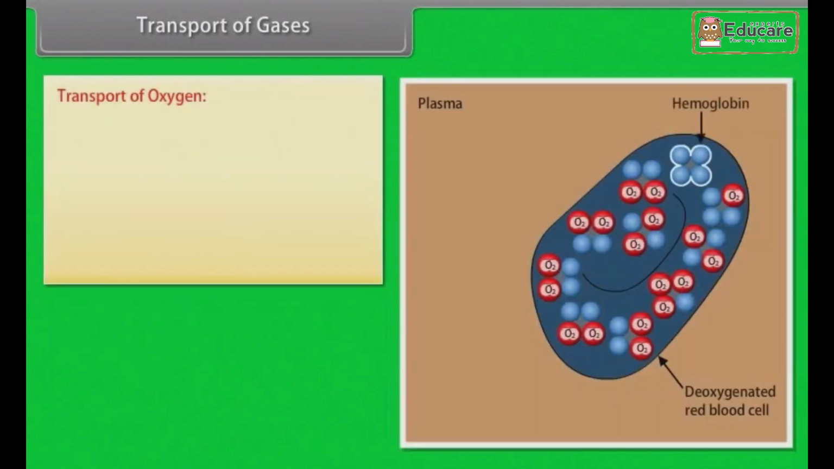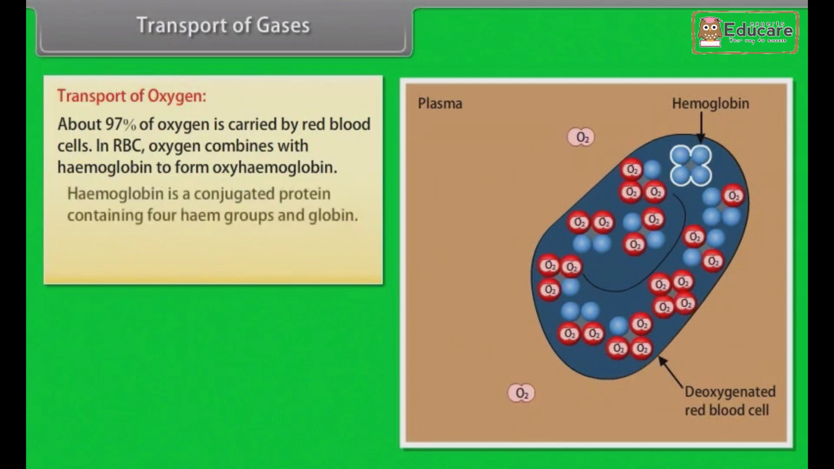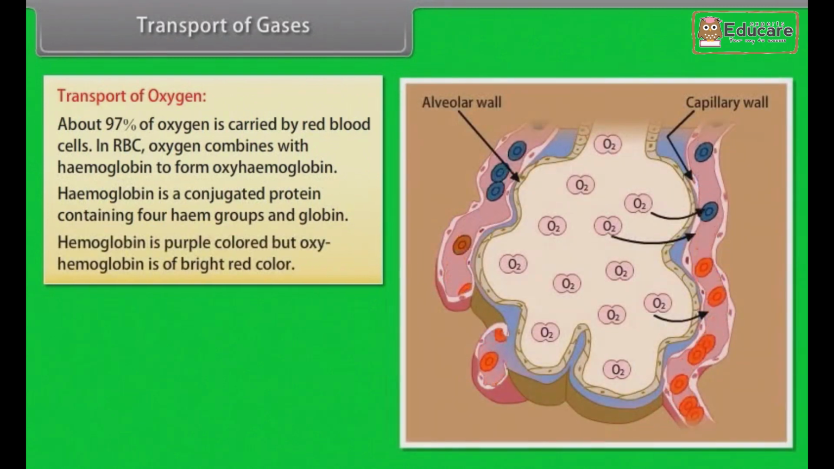Transport of oxygen. About 97% of oxygen is carried by red blood cells. In RBC, oxygen combines with hemoglobin to form oxyhemoglobin. Hemoglobin is a conjugated protein containing 4 heme groups and globin. Hemoglobin is purple-colored, but oxyhemoglobin is of bright red color.